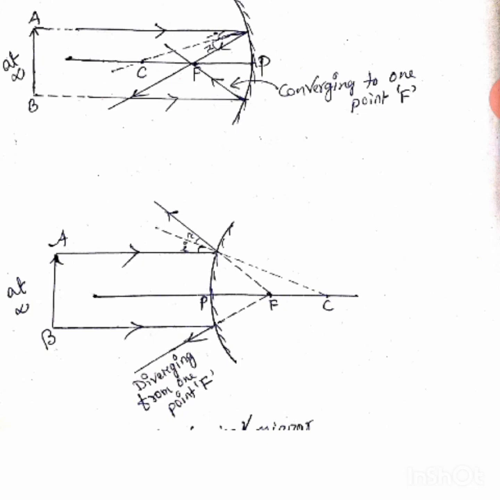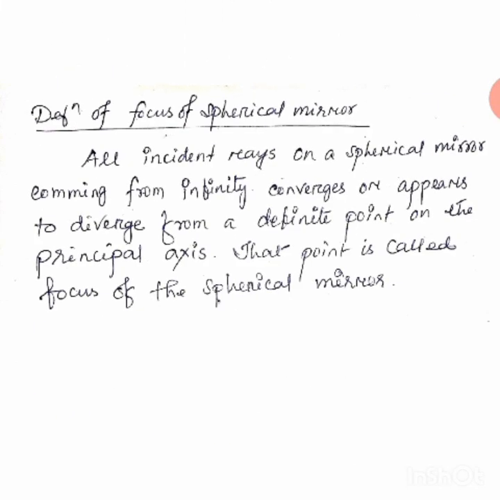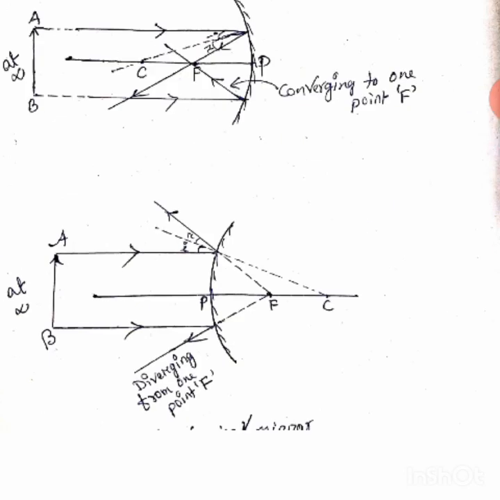So how do you have to define it? Suppose I ask you the question, define the focus of a concave mirror, then you have to define it like this. All incident rays on a spherical mirror coming from infinite distance, or you can say coming from infinity, converge. Converges means that after reflection they are meeting at one point.